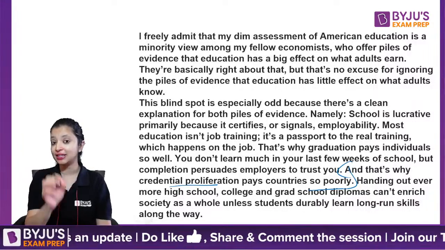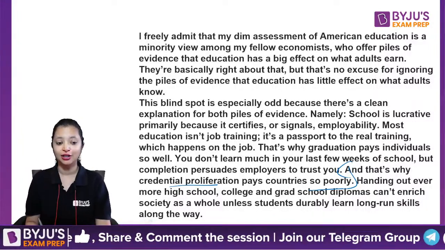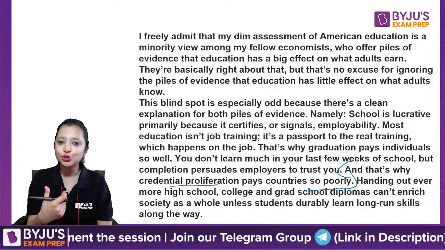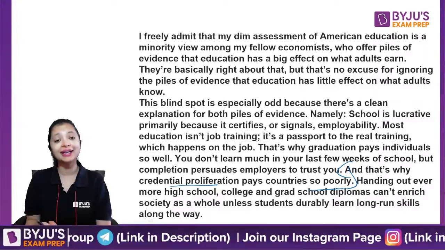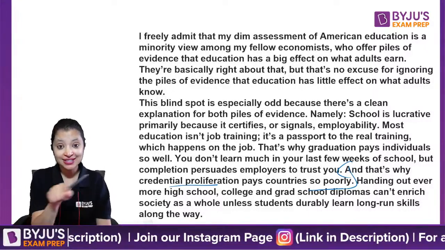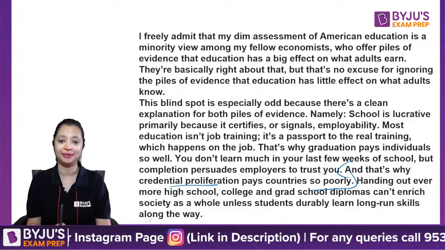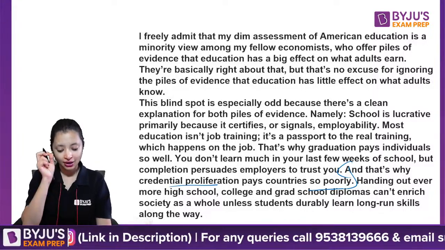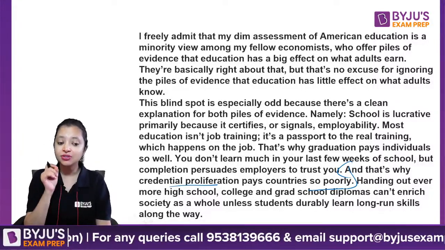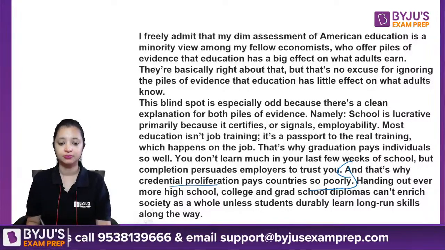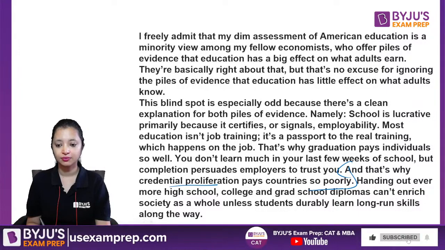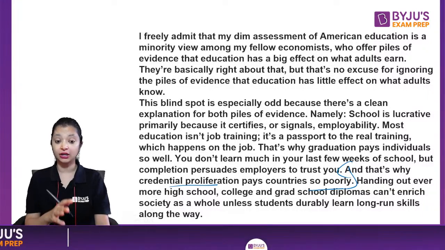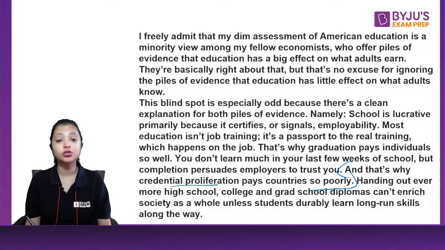The moment the author makes a claim, you need to know the line. That's how you reduce your referring back to the passage again and again for answering questions. That's how you retain information towards the end, by processing these lines then and there when you read them. So reading them and simultaneously processing them is really important. What does the line mean? And that's why credential proliferation pays countries so poorly.